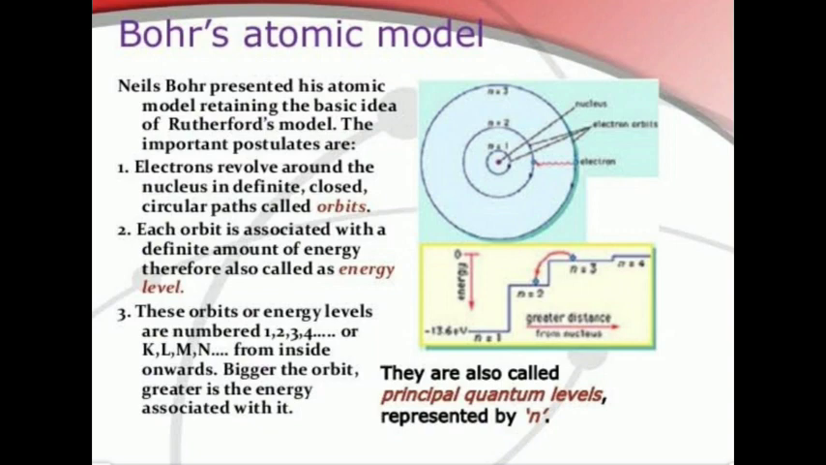The first one: electrons revolve around the nucleus in definite closed circular paths called orbits. Each orbit is associated with a definite amount of energy, therefore they are also called energy levels. These orbits or energy levels are numbered 1, 2, 3, 4, etc., or K, L, M, N from the inside onwards. They are also called the principal quantum number, represented by n. The bigger orbit has greater energy.